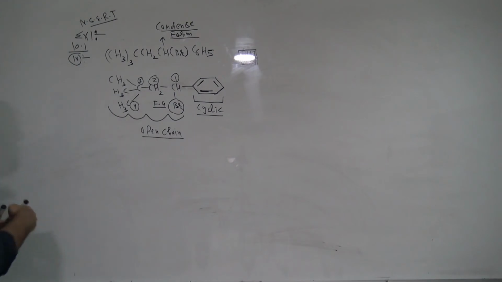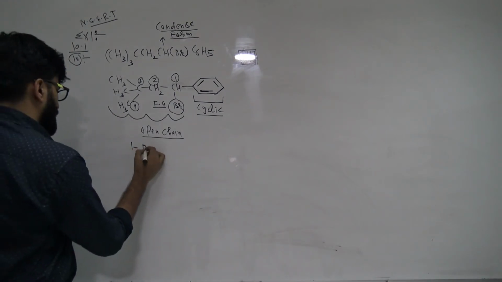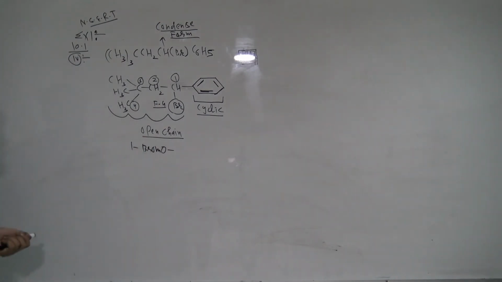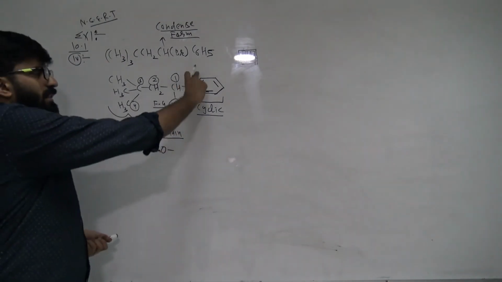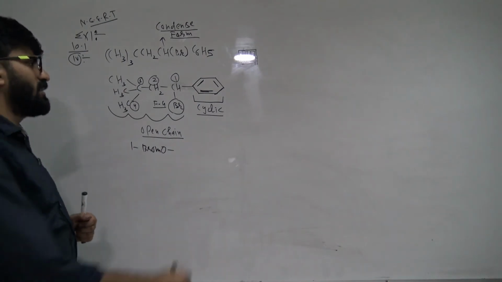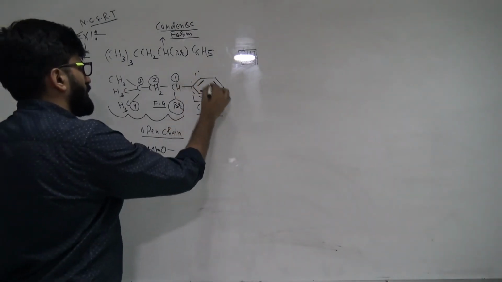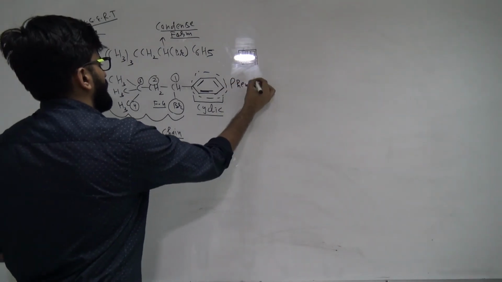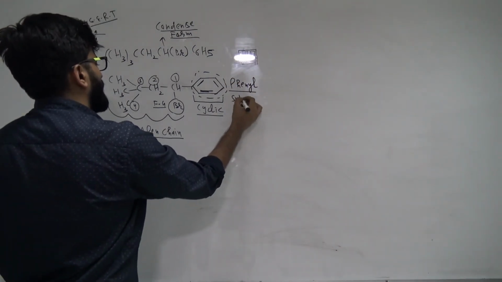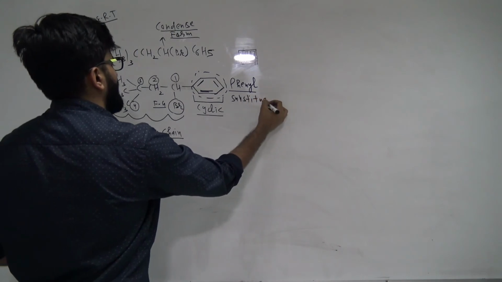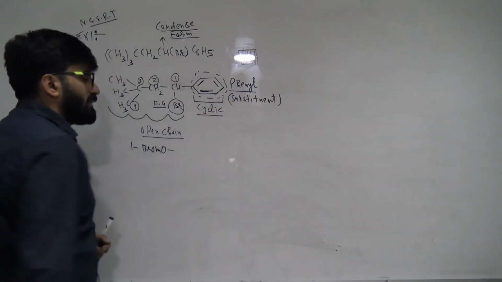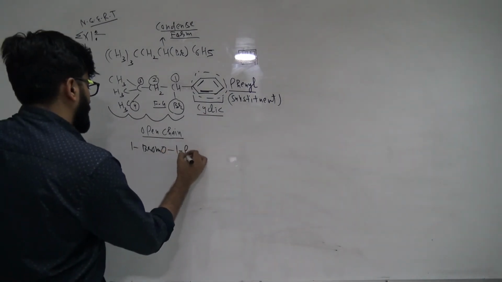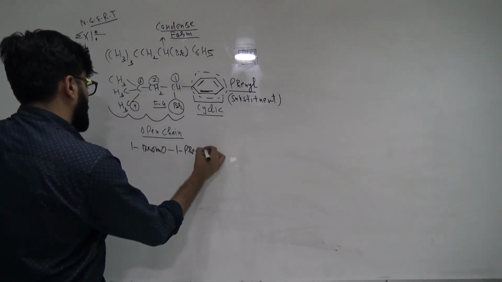Now listen, at the first position there is bromo, so we will call it 1-bromo. Now many students don't know what to call this benzene. Listen, right now this benzene is not a functional group. You are not naming it; is there any name on it? No, it is acting as a substituent. Whenever benzene acts as a substituent, guys, we use phenyl. Many students don't have an idea about it. So right now it is a substituent. So I will write 1-bromo, 1-phenyl.